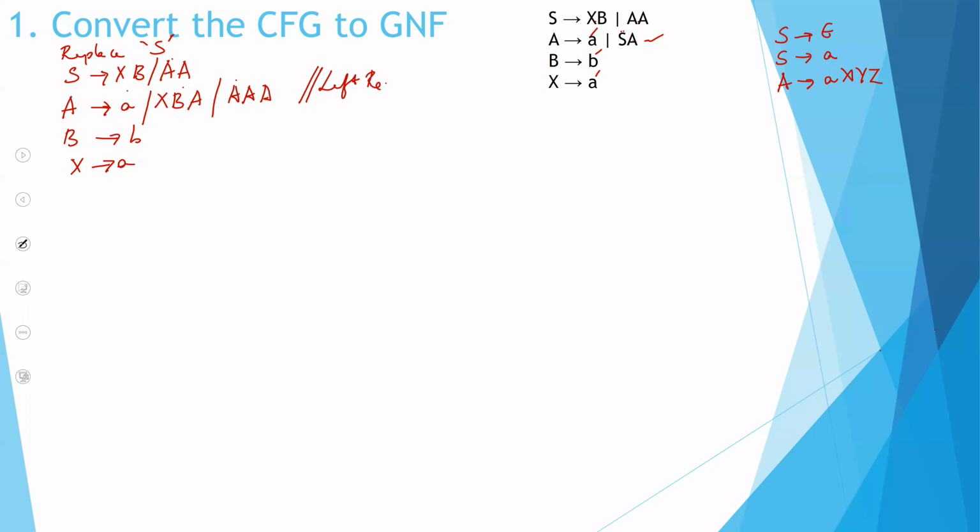A is AAA. It is a left recursion. So you have to replace your left recursions, you have to do away with your left recursions. Now, before doing away with my left recursion, I can do a bit of magic over here. Instead of this XBA, I can replace it with ABA. I'll just quickly do a small replacement: XB is AA, A is A. Look here, XA, so I write here ABA.